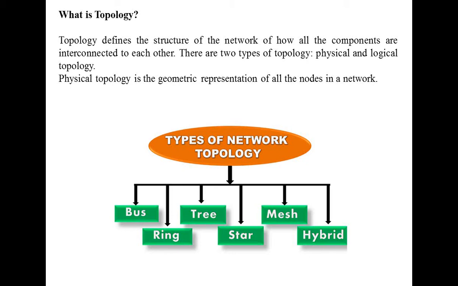There are two types of topology, physical and logical topology. Physical topology is geometric representation of all nodes in a network. It means virtual network we are not discussing here. We are discussing here physical topology, how physically computers are connected. On the basis of this diagram, we are dividing into 6 categories: bus, ring, tree, star, mesh and hybrid topology. These topologies we will discuss in details.